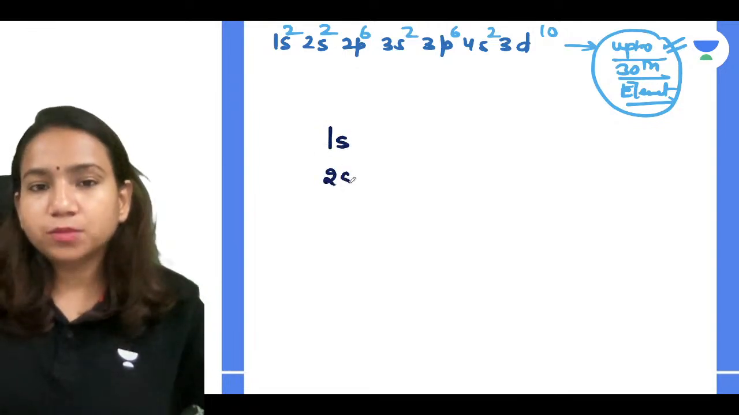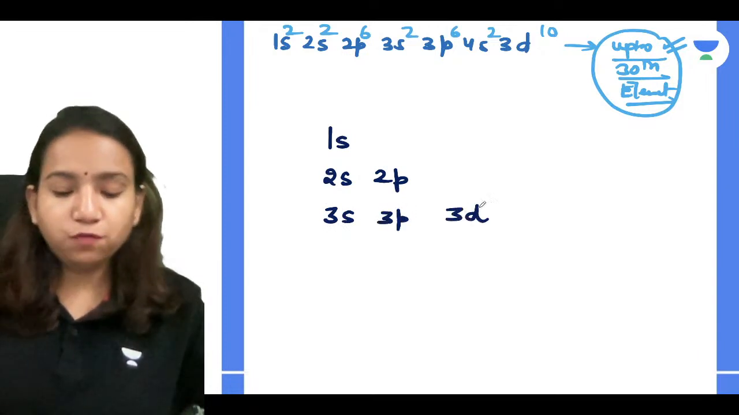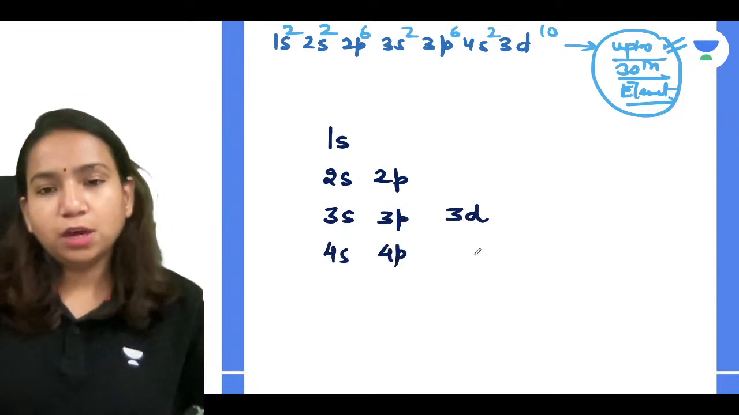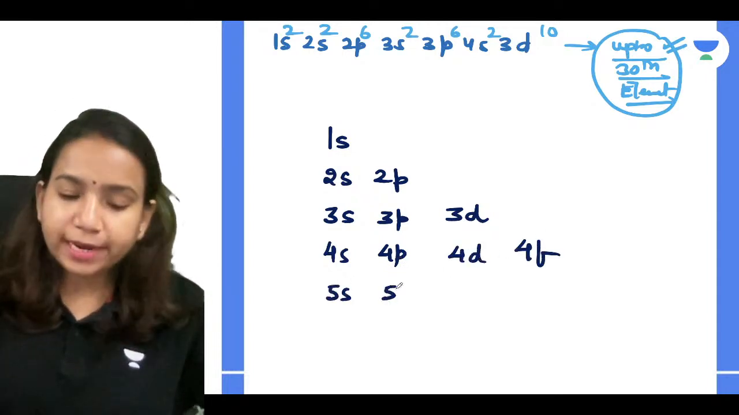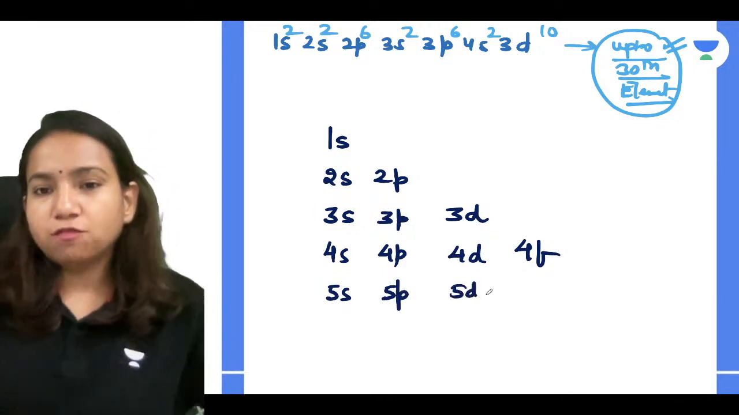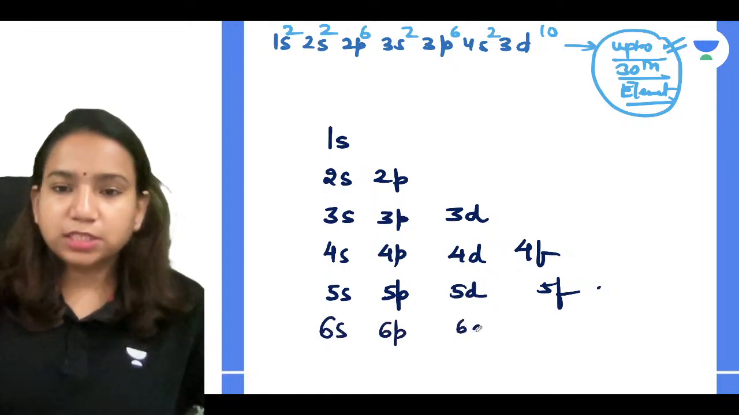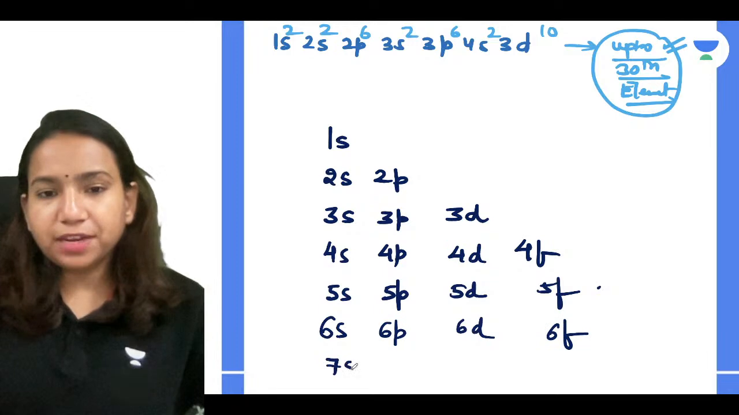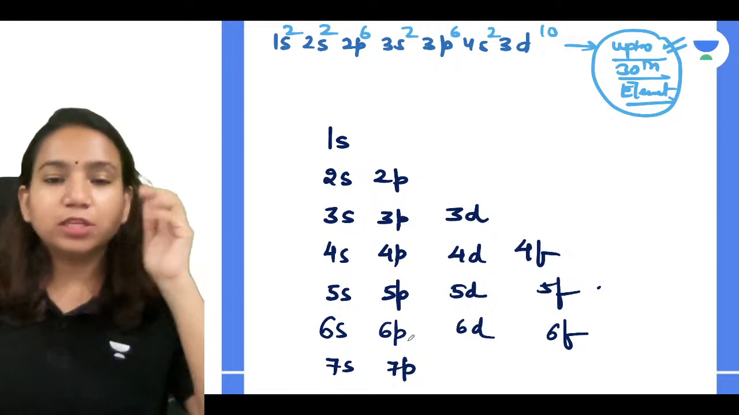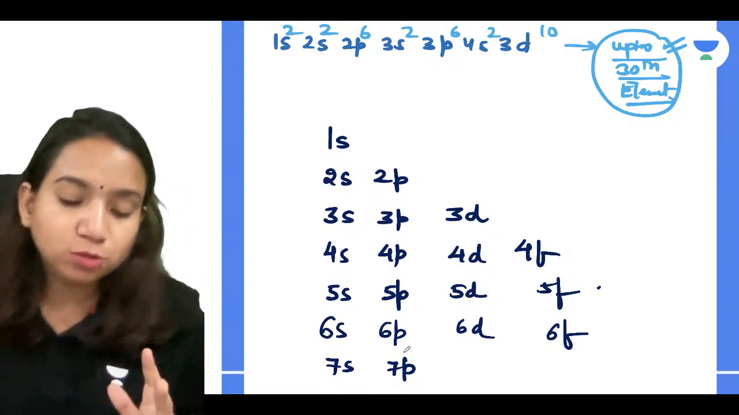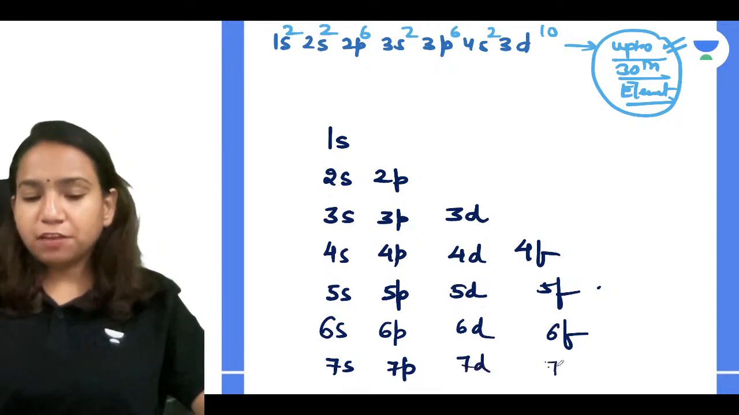You can write 1s, 2s, 2p, then in the third shell 3s, 3p, 3d, in the fourth shell 4s, 4p, 4d, 4f. Then from the fourth shell onward, every shell can have a maximum of 4 subshells only: 5s, 5p, 5d, 5f, then 6s, 6p, 6d, 6f, like that, 7s, 7p, because we have 7 periods only. So the maximum shell you'll be talking about is the 7th shell: 7s, 7p, 7d, 7f.